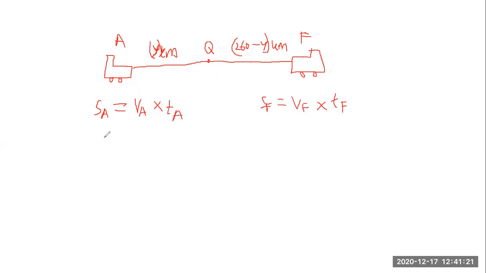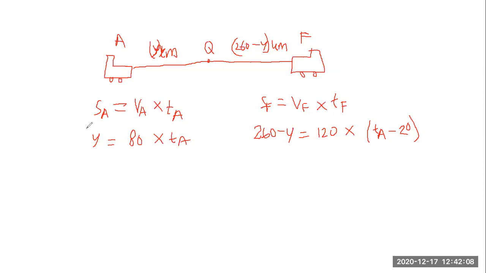So here Azam's distance is y, and the speed of Azam's car is 80 kilometers per hour, times the T. While Fadil travels for 260 minus y kilometers, the speed of Fadil's car is 120 kilometers per hour times the time traveled by Fadil, which is the time traveled by Azam, but he travels 20 minutes later. So we subtract 20 there.